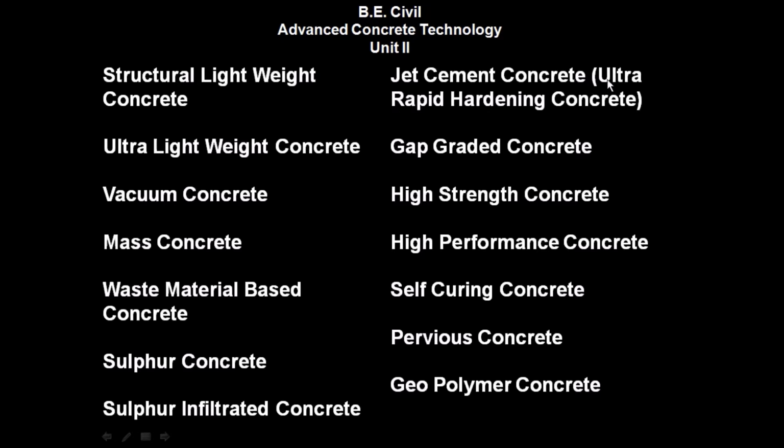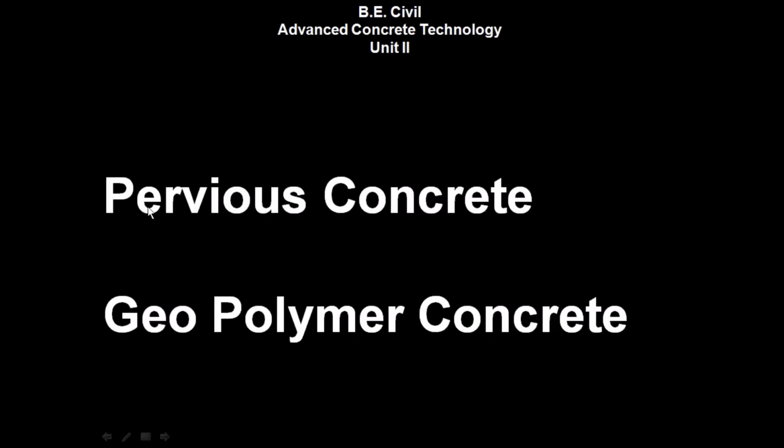It is also called as ultra rapid hardening concrete, gap graded concrete, high strength concrete, high performance concrete, self curing concrete, pervious concrete, and geopolymer concrete. We will see now the pervious concrete.